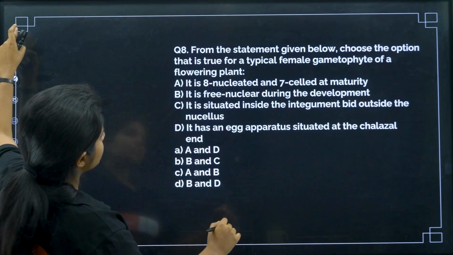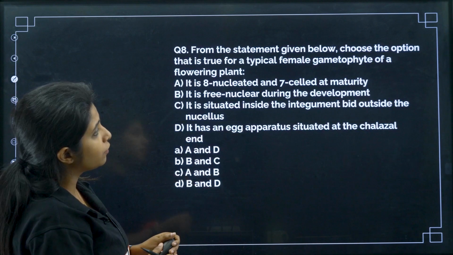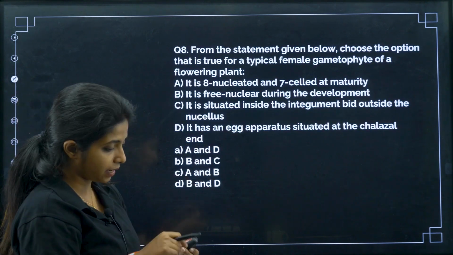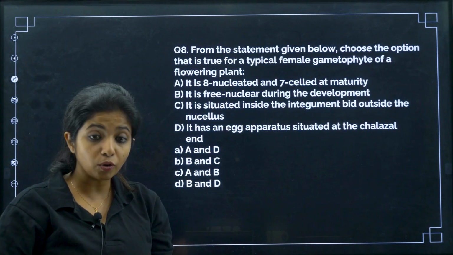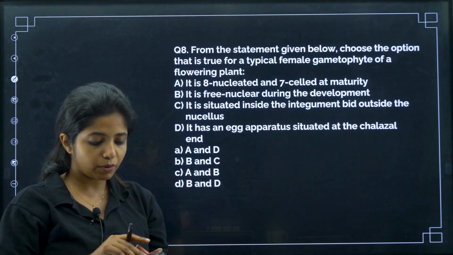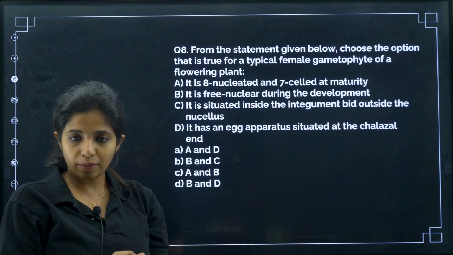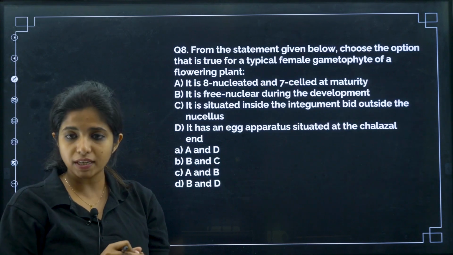Yeah, it is given. Sorry. From the given statements below, choose the option that is true for a typical female gametophyte of a flowering plant. Female gametophyte, as in you're talking about the embryo sac, right? Now, what is true for the embryo sac? How many nuclei does it have? How many cells does it have?